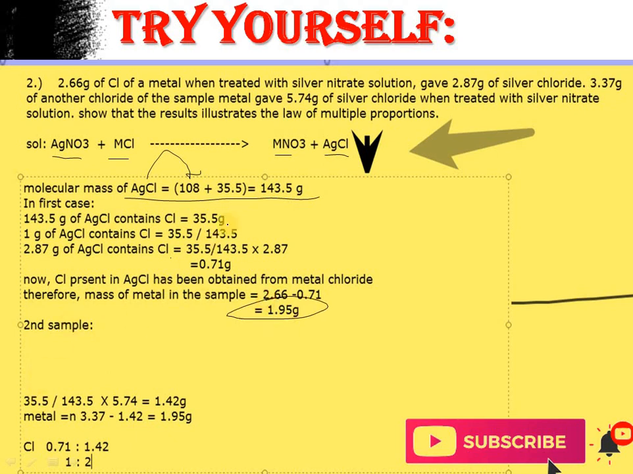In the second case we do the same thing and we will get 1.42 gram and 1.9. So the metal remains fixed in both cases. So we have to check the weight of the chlorine. So we can check 0.71 to 1.42 and we get the ratio 1:2. So therefore the law is verified here also.